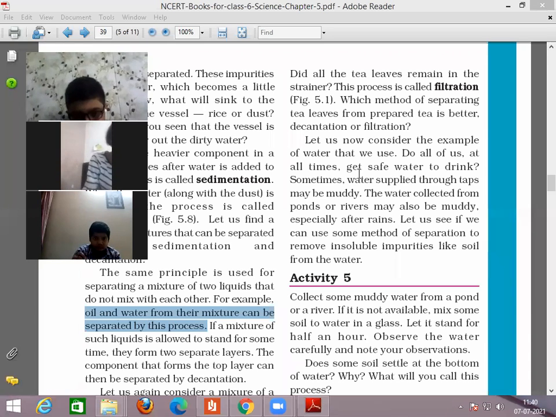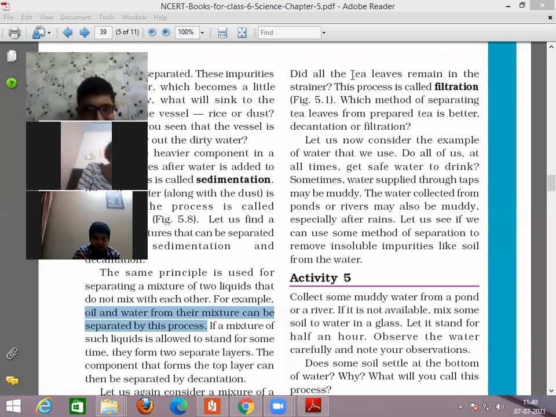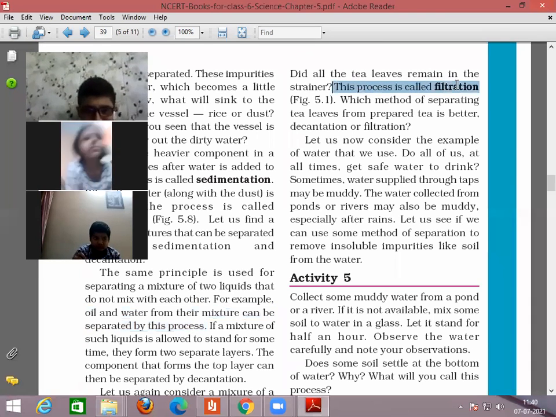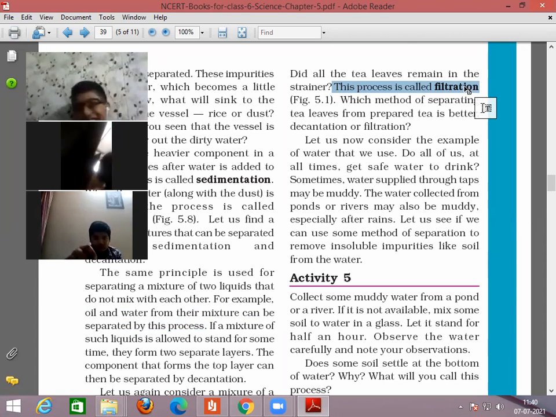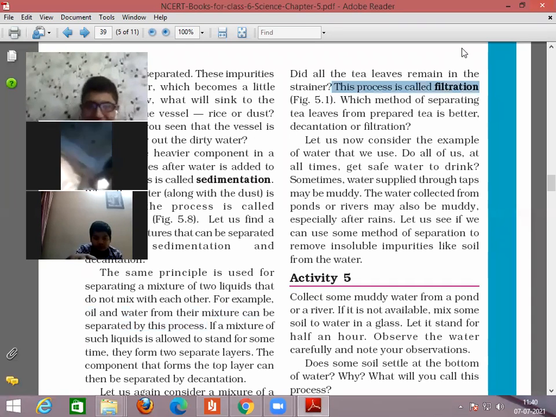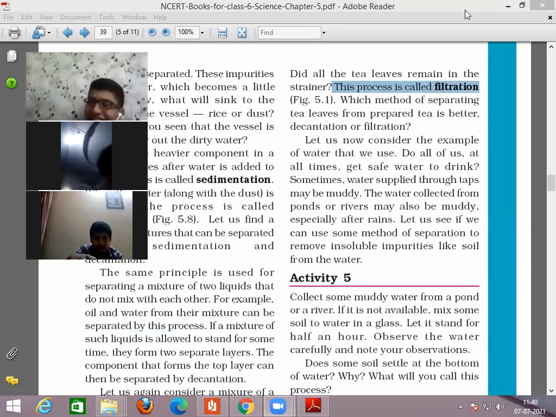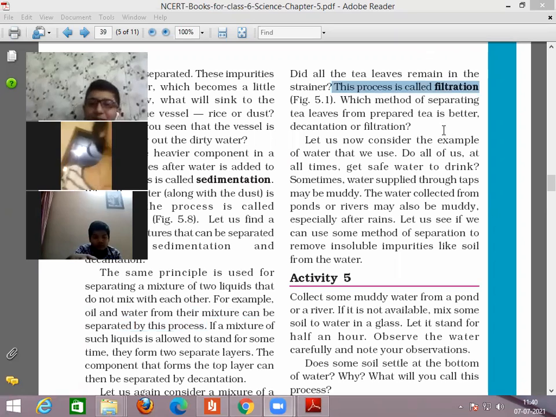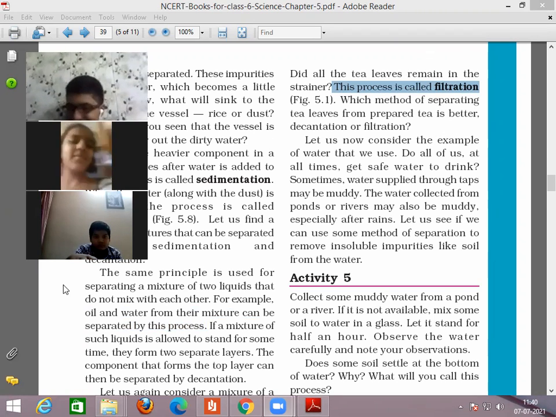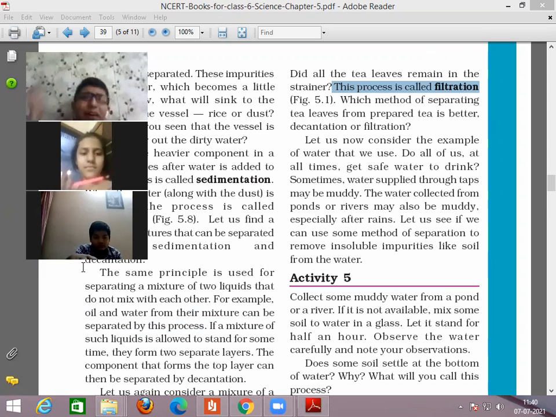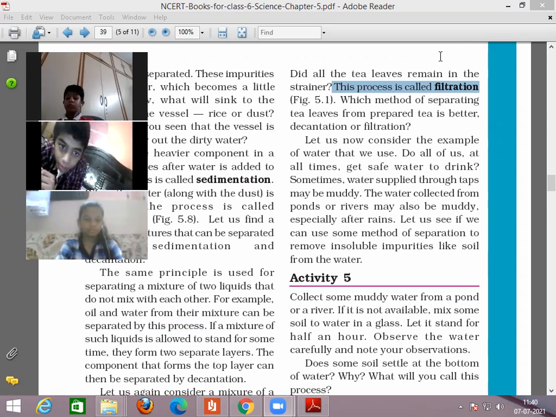And the best example to separate tea leaves from tea is filtration. So you use the strainer, and with the help of that strainer, we can filter the tea leaves. Okay. So these are the three processes. First is sedimentation, second is decantation, and third is filtration.